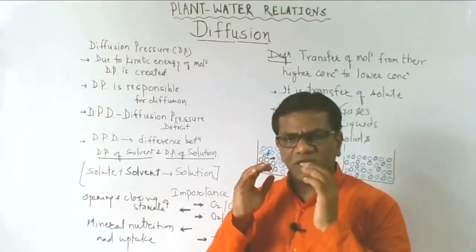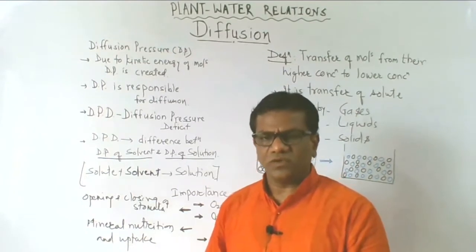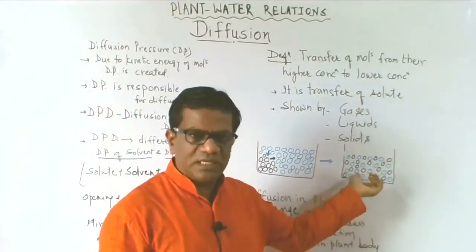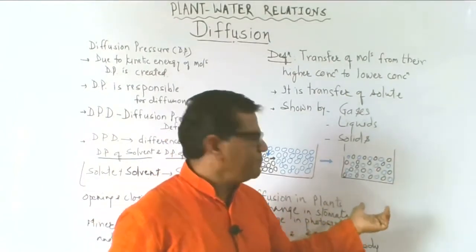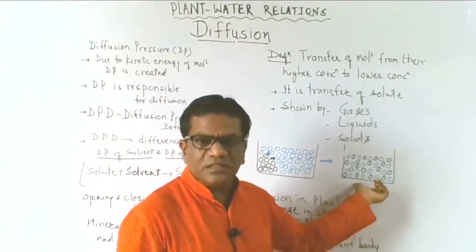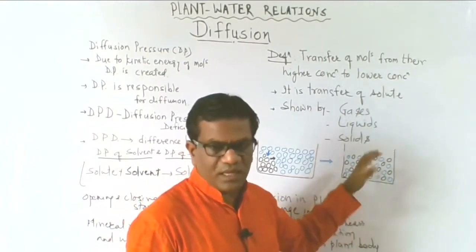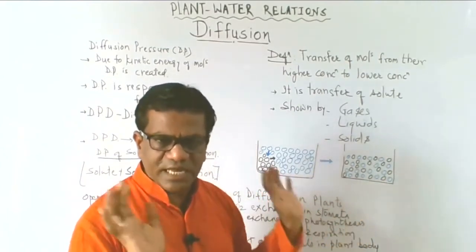Diffusion pressure remains in solutions even after there is no diffusion. For example, in this pot or chamber, all the particles are evenly distributed, but even then there is no diffusion. Now they have been evenly distributed, so diffusion has ended.